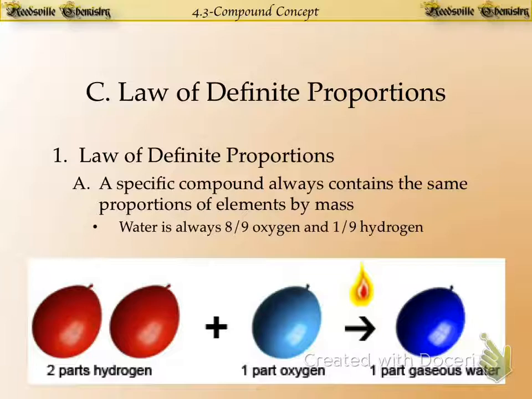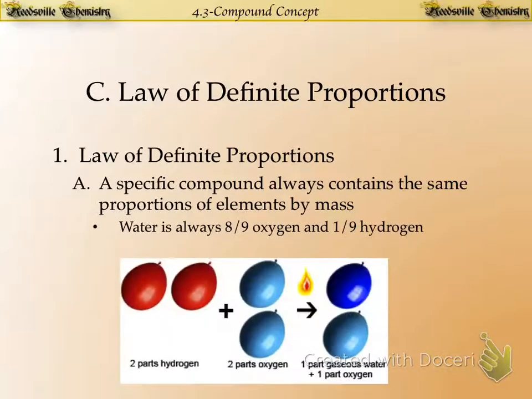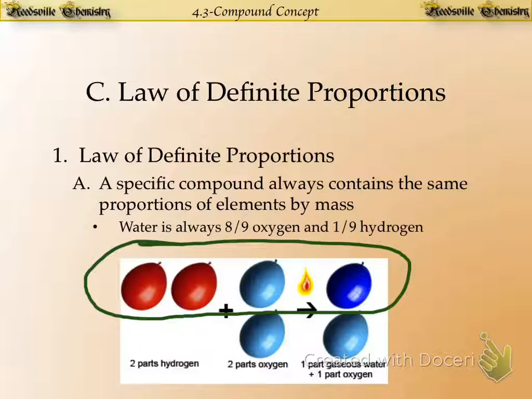Now let's say we try to get sneaky and we say, wait a minute, I want to form more water. So let me go ahead and add in more oxygen. Now I have 2 parts hydrogen and 2 parts oxygen. Aren't I going to form more water? No. You'll still form only 1 part of gaseous water. The ratio stays the same. The ratio to form the water stays exactly the same. And it's right here, what I'm circling in green. 2 parts hydrogen, 1 part oxygen to form 1 part gaseous water.